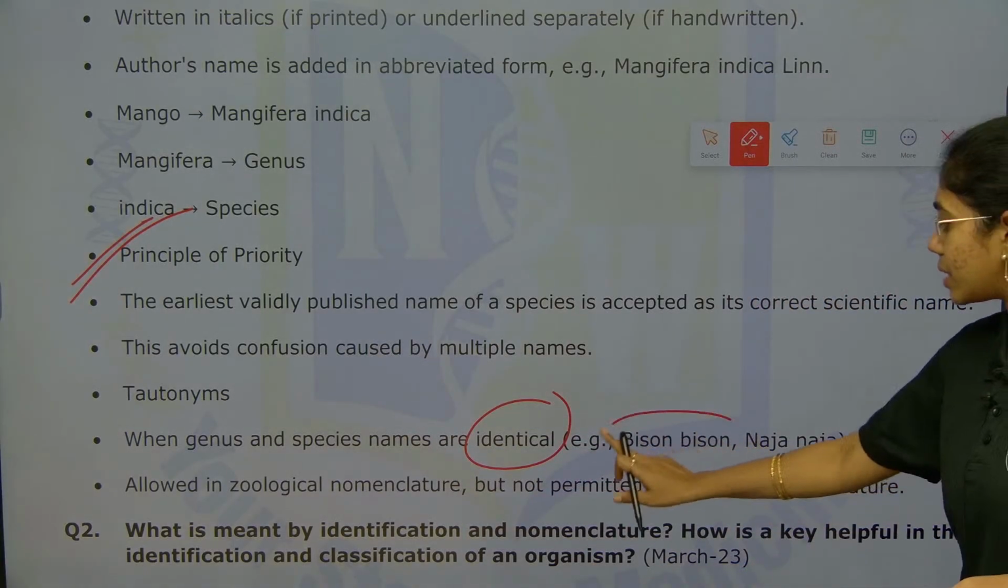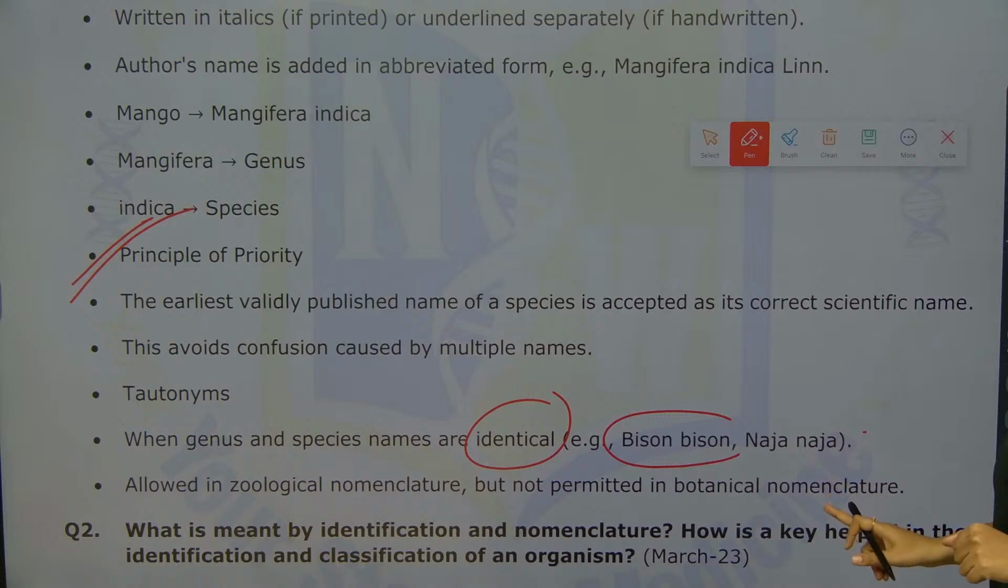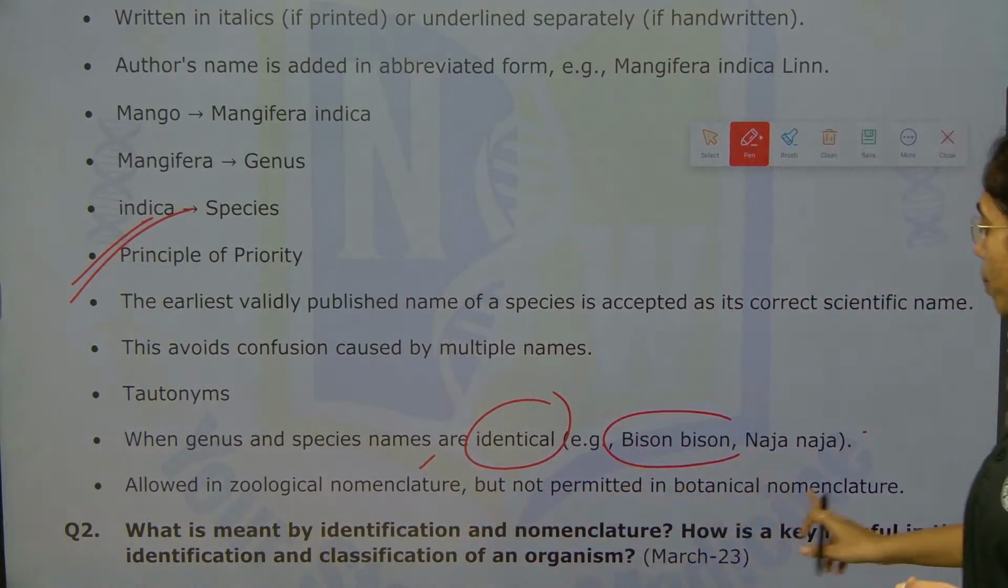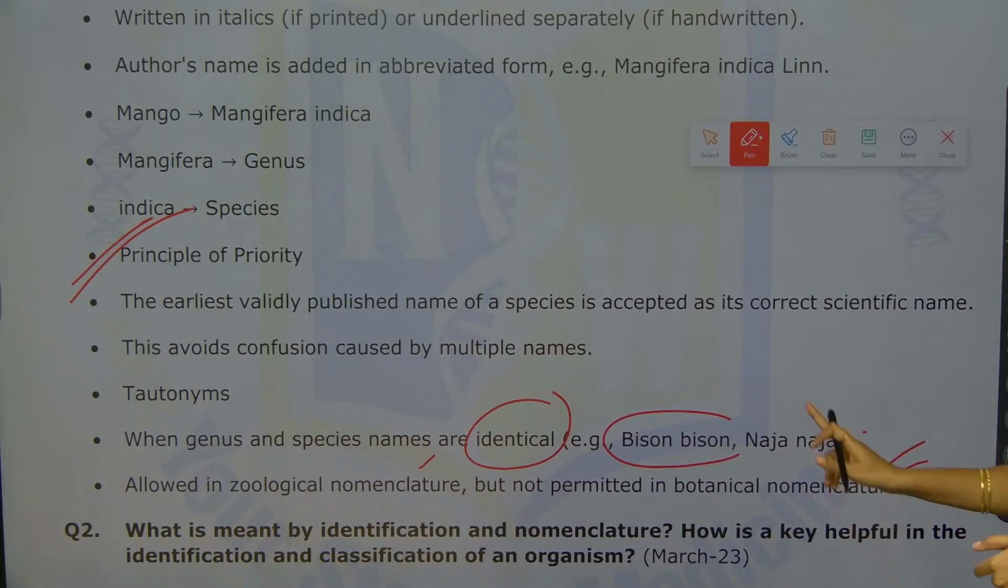For example, bison bison, naja naja, which is given for cobra. These tautonyms are allowed in zoological nomenclature but not permitted in botanical nomenclature.